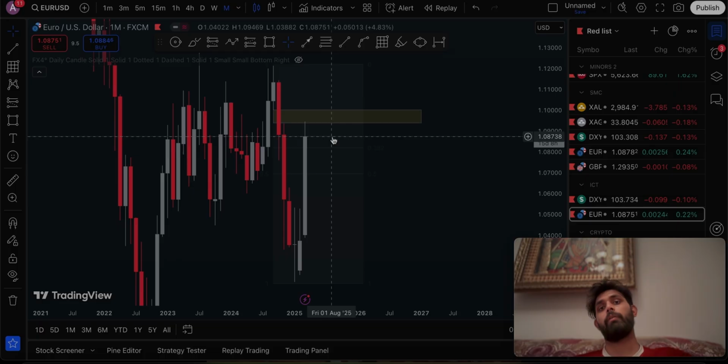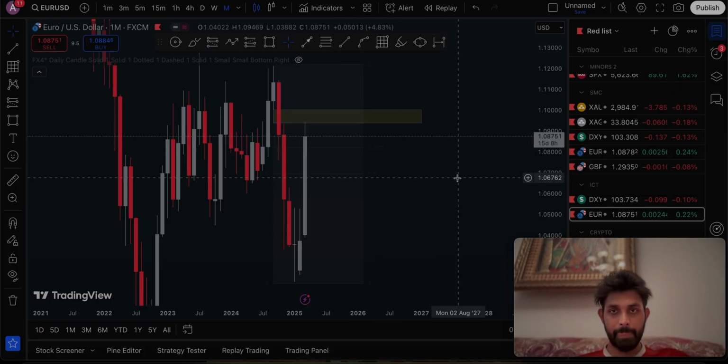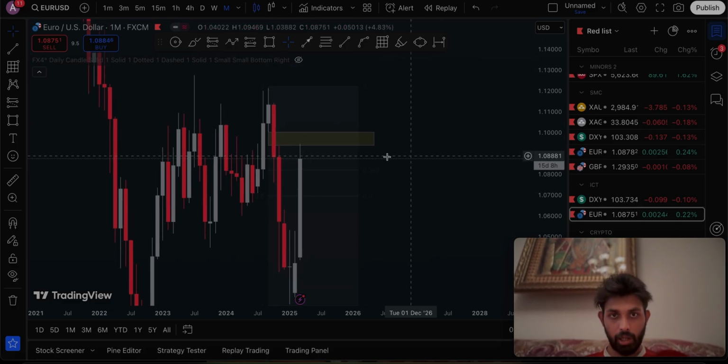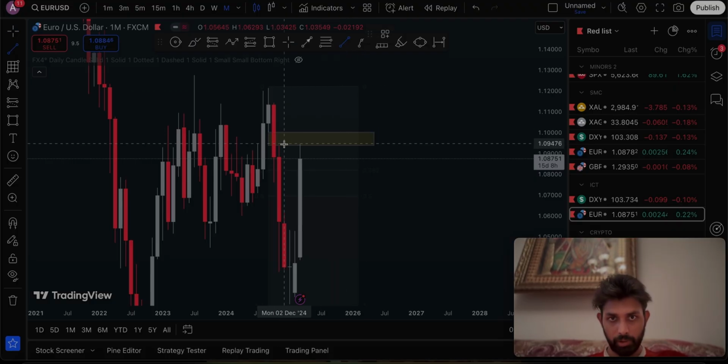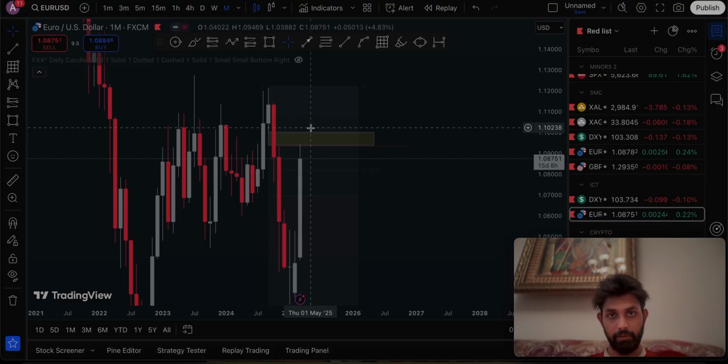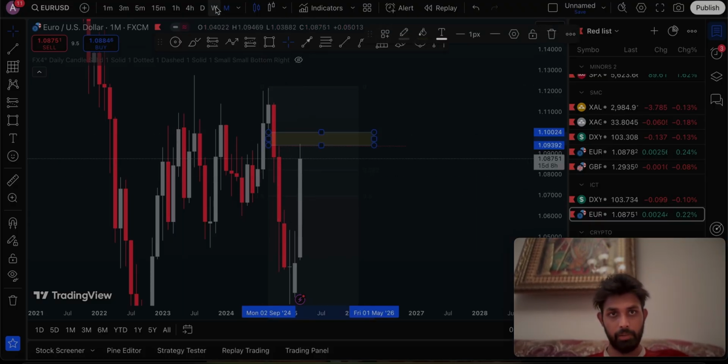So high time frame fair value gaps would be lower time frame swing points. I'll make a separate video on this. This key level fair value gap is in the premium region, and this was our drawn liquidity. This high was our drawn liquidity. Price tapped the key level. This key level is a fair value gap.